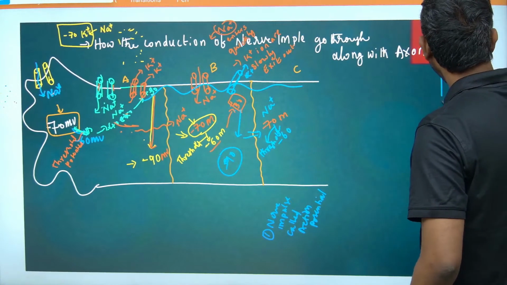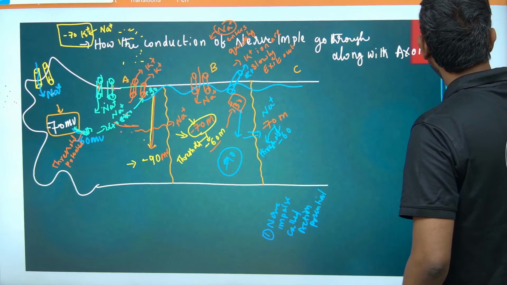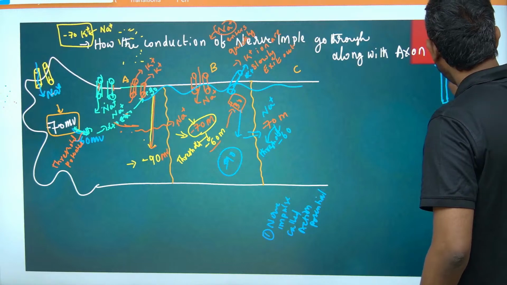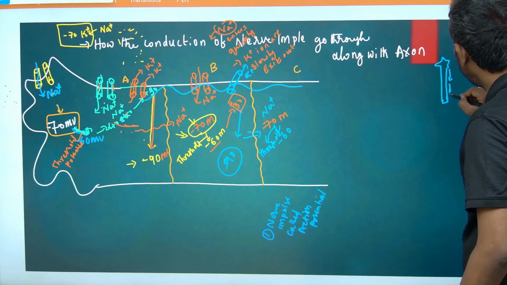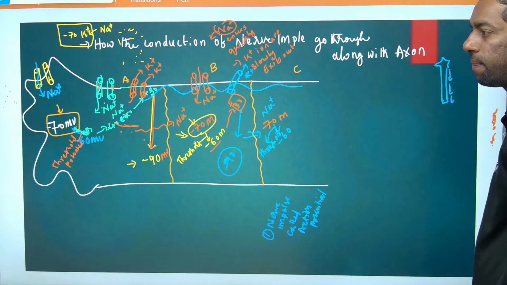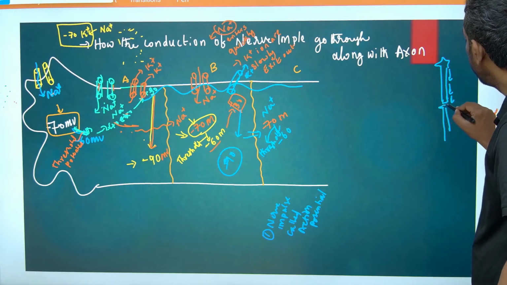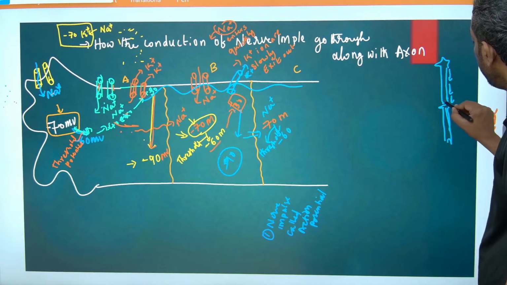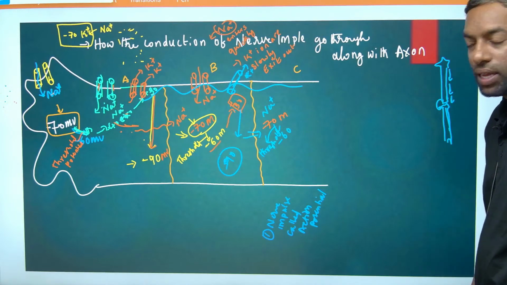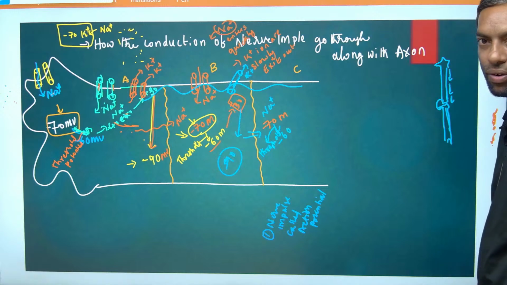This is the axon, this is the cell body, this is the axon. The signals are passed throughout the axon, so they can give the signal to the next neuron cell. There is a gap between the neuron and the neuron.